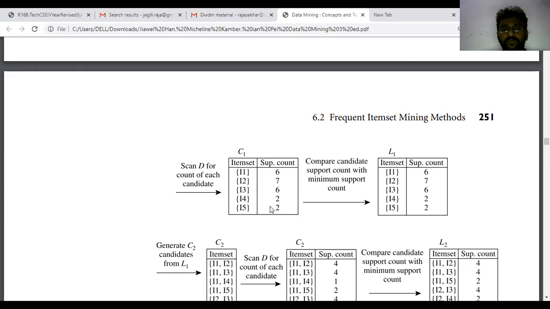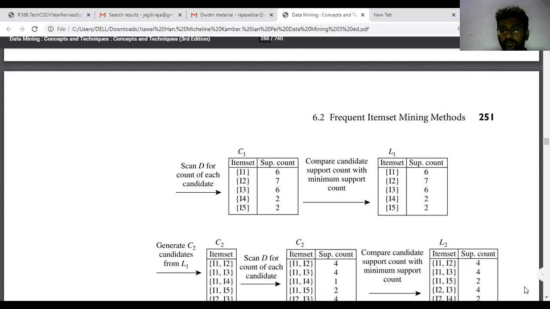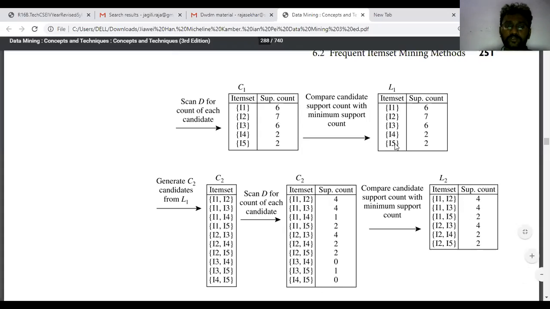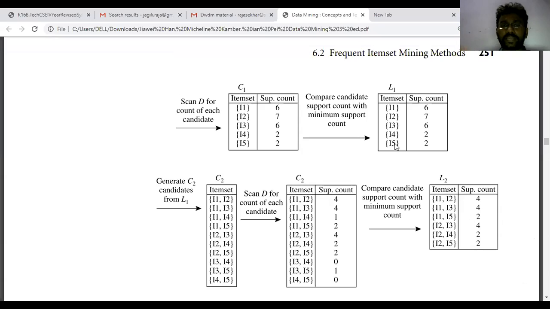The same items you have got will be displayed in L1. Now we have to move to the next scan, that is L2. To get to L2, you have to scan again with these L1 items. Now go to I1, I2 is one pair, I1, I3 is a second pair, I1, I4 is a third pair, next I1, I5 is the fourth pair. Like this, you generate the new candidate list C2 from L1.